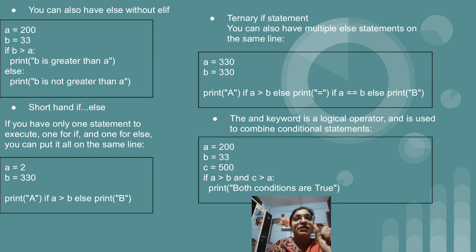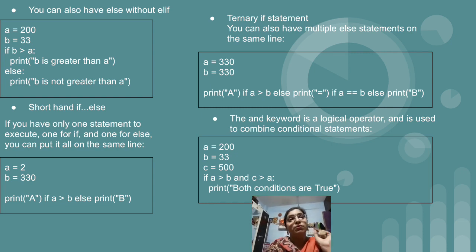Similarly to AND, we can make use of OR. I hope you know the difference between AND and OR. With AND, whatever number of conditions we have written, all the conditions should be true. If we write OR, and you have written more than one condition, then if any one condition is true, the statement indented inside the if block will get executed. So in place of AND, you can also make use of the OR logical operator.